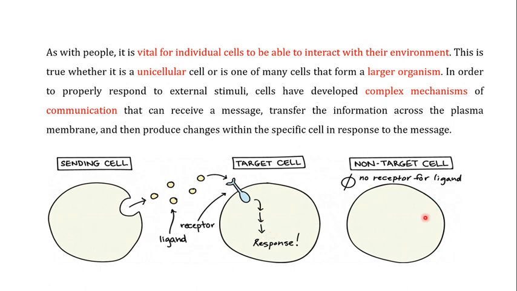If this is another cell, but a non-target cell, this cell is producing this ligand to make a response in this particular target cell. So only this target cell is going to receive this signal with the help of this receptor, as this cell does not want the interaction of this ligand with this particular cell. The strategy which this particular cell applies is that it is not going to produce this receptor on its surface, so this ligand cannot interact with the non-target cell, and there will be no response in this particular cell.